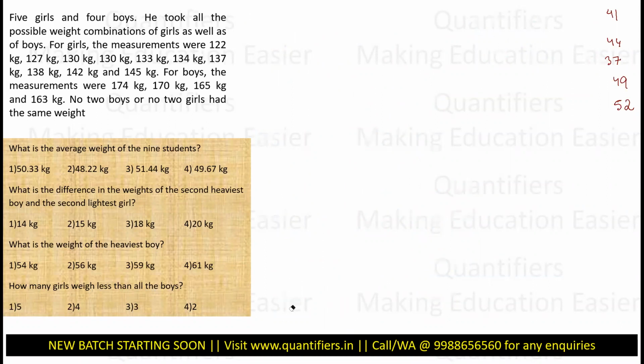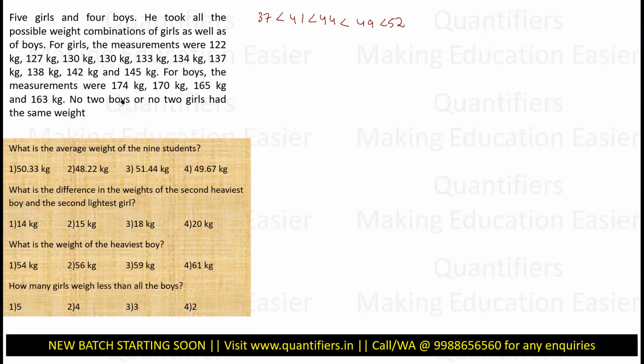I know that the lightest one is 37, which is less than 41, which is less than 44, which is less than 49, which is less than 52. So these are the five weights involved.